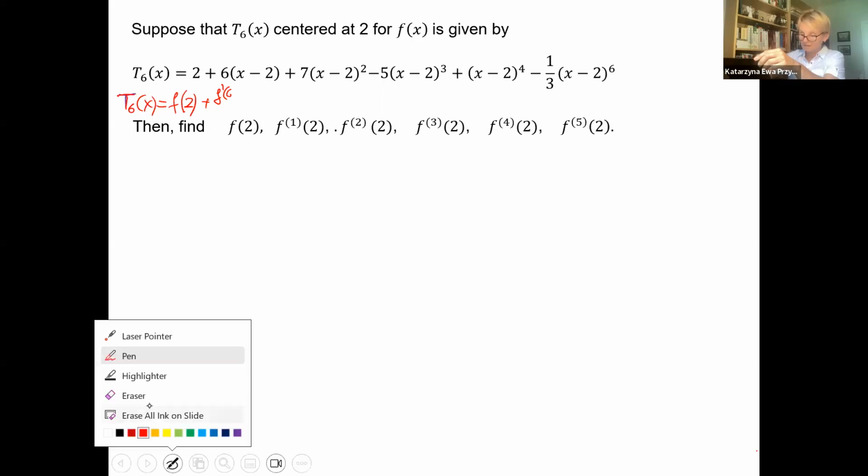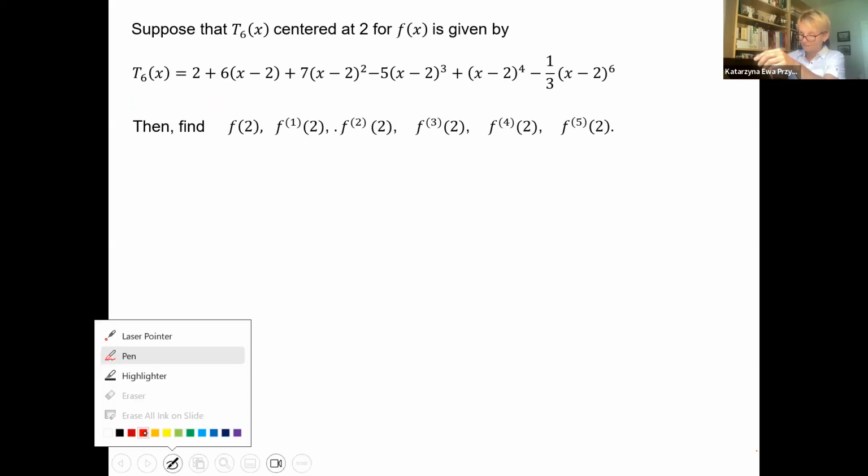Do we know what we will be doing? When I write, let's say the 6th degree, you remember what I will say? I will say the first value is the value of the function at the center, and then the first derivative at the center.